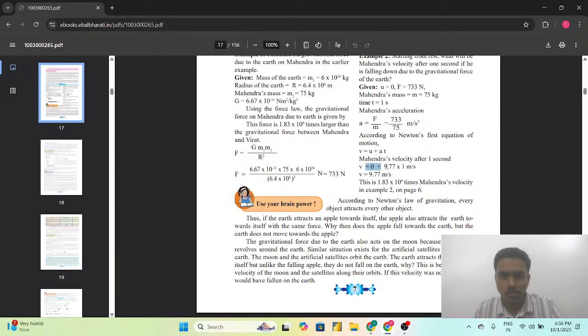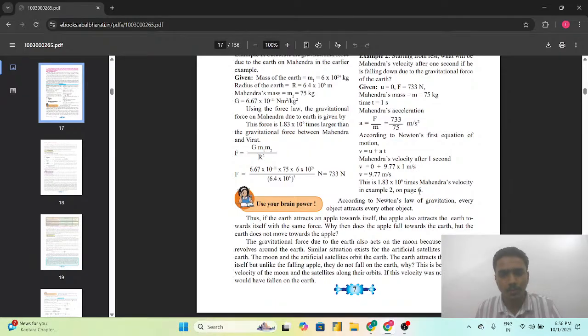So initial velocity 0 plus 9.77, जो एक्सेलरेशन आया है यहाँ पर, that is 733 upon 75 is equals to 9.77 multiplied by 1. So the final velocity comes out v is equals to 9.77 meter per second. This is 1.83 into 10 raised to 9 times Mahindra's